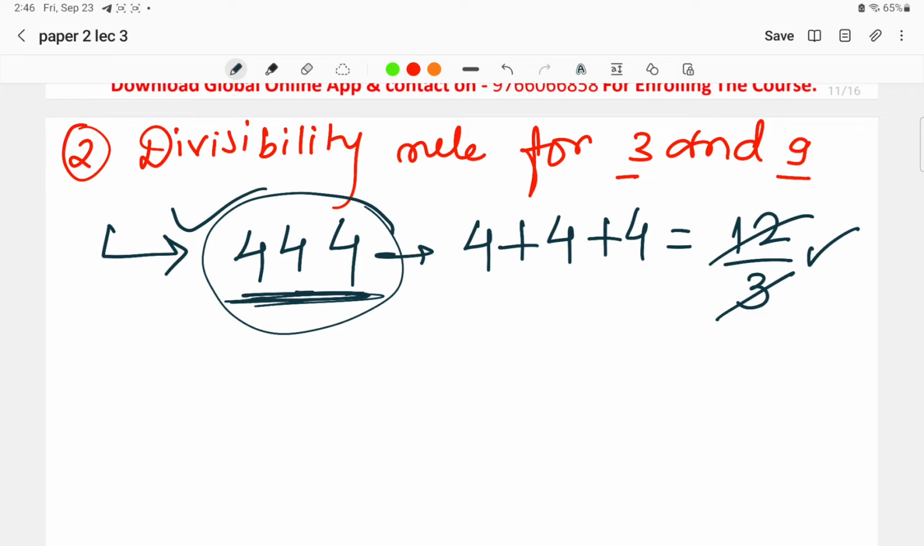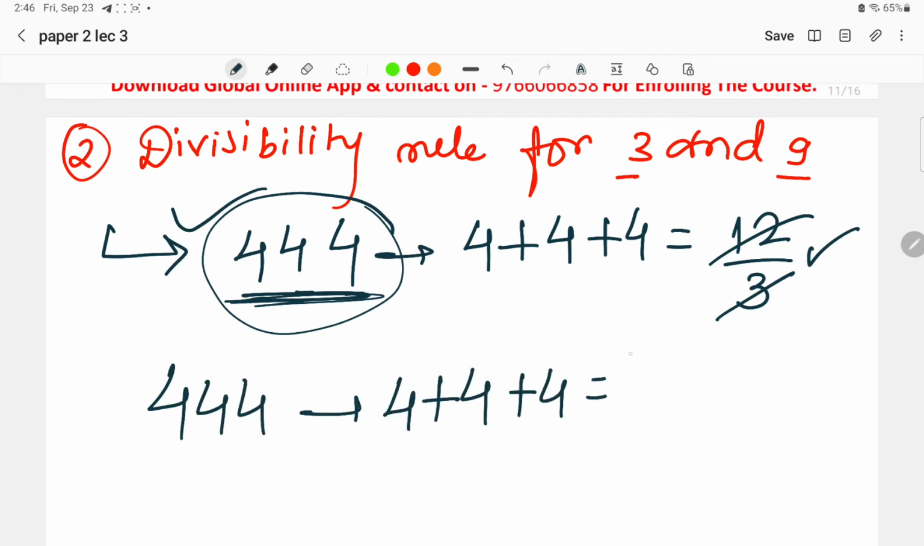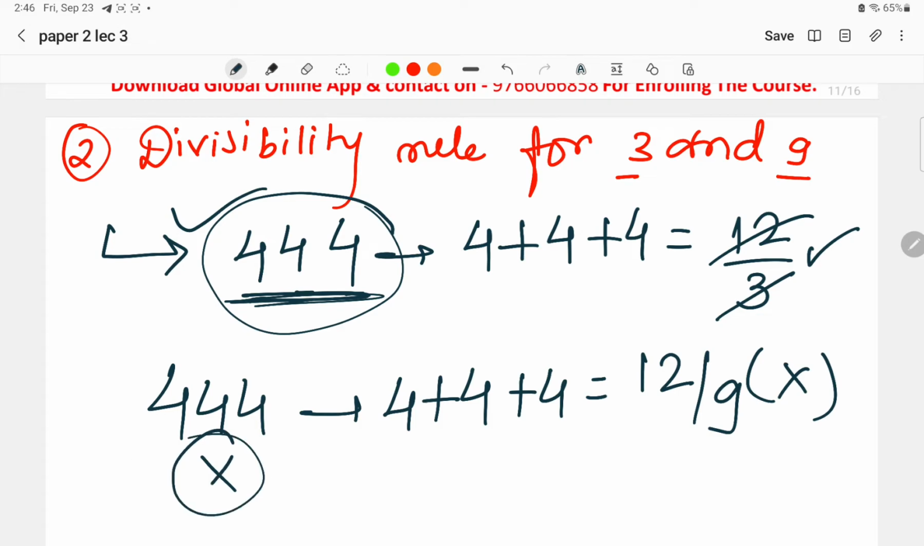Similarly, for 9 also, we will take the same number. For 9 also, what we have to do: 4 plus 4 plus 4, it means that 12 divided by 9. Is 12 divisible by 9? No. So this number is not divisible by 9. Okay, this is how we decide.